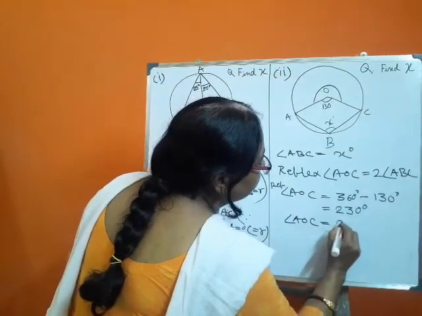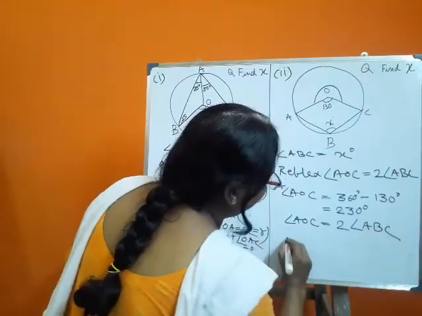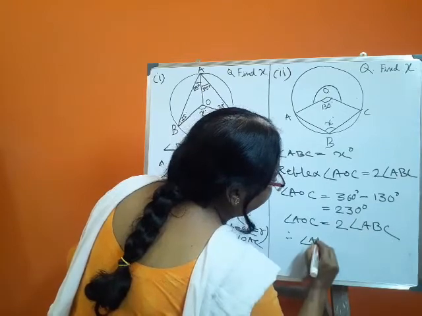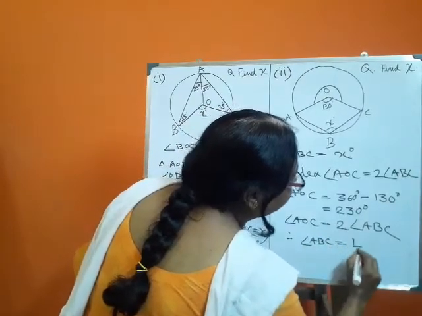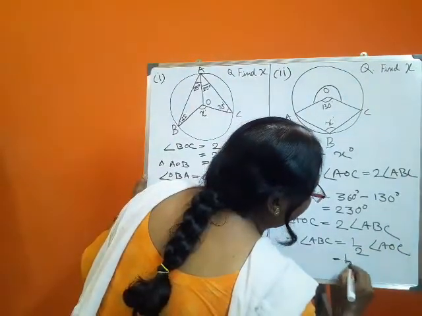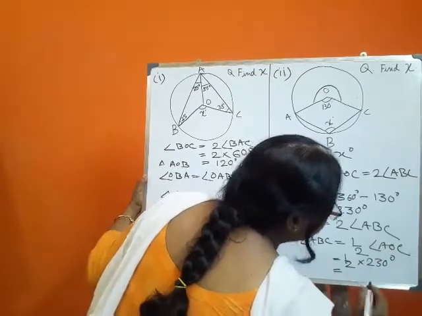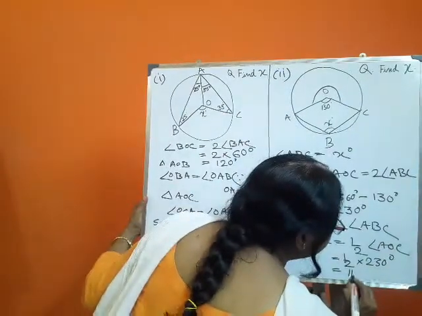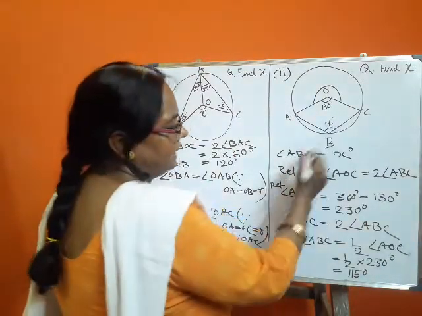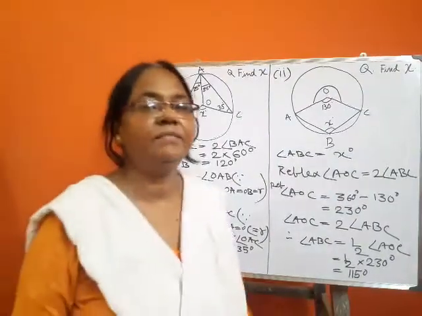We know AOC is equal to 2 into angle ABC. Therefore angle ABC is equal to half into angle AOC, which is half into 230 degrees. So the value of angle ABC, the value of x, will be 115 degrees.